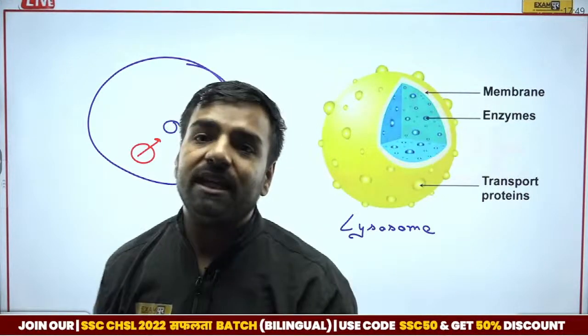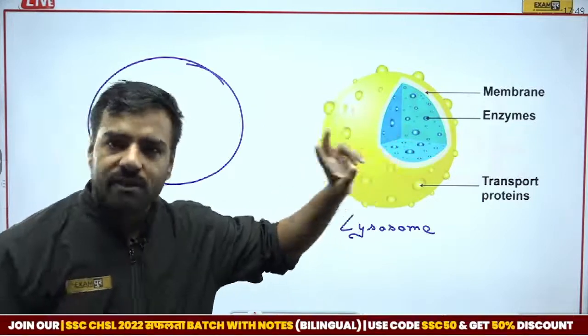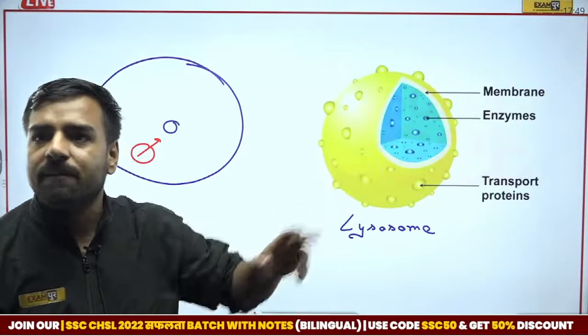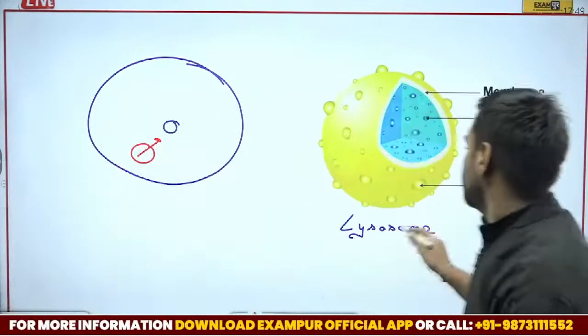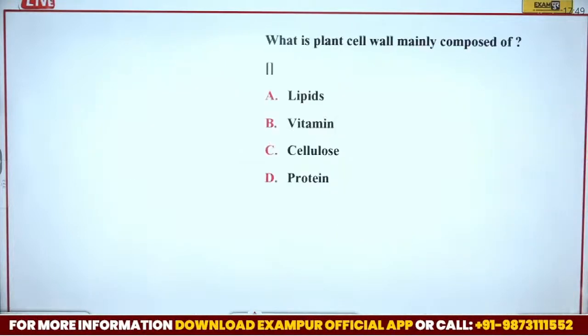But if I talk about the graveyard of the RBC, that is the spleen. So there's a difference between the two. Do not get confused. Okay. Let's have a look. So here, lysosome was the correct answer.